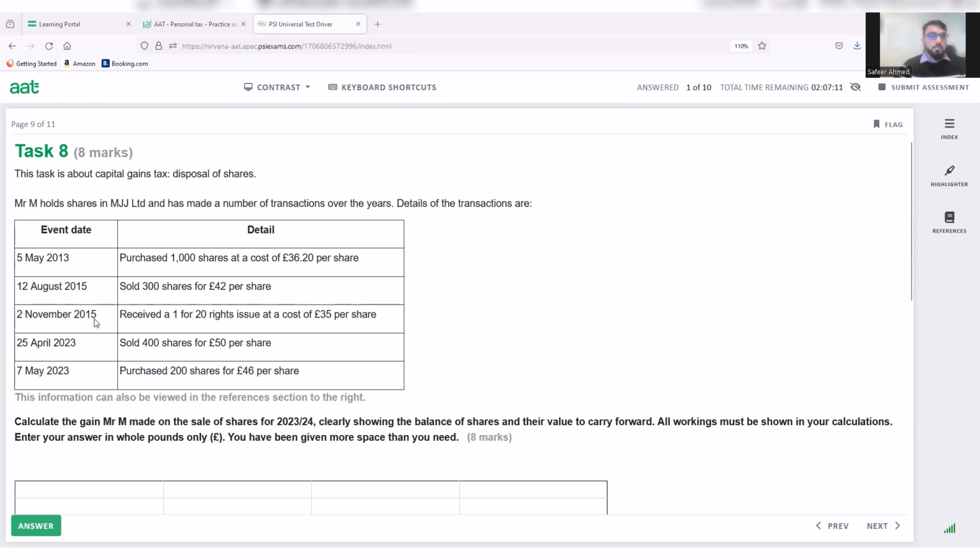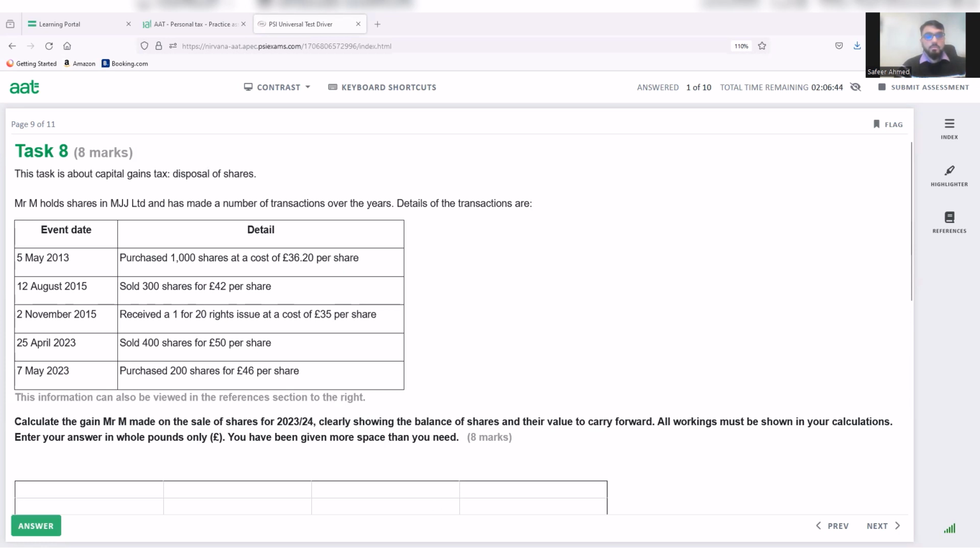And on 2nd of November 2015, received a 1 for 20 rights issue at a cost of 35, and then sold 400 shares for £50 per share on 25th of April, and on 7th of May 2023 purchased 200 shares for 46 per share. Calculate the gain Mr. M made on the sale of shares for 23-24.